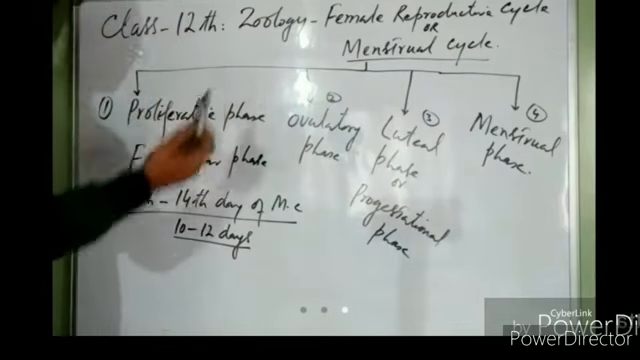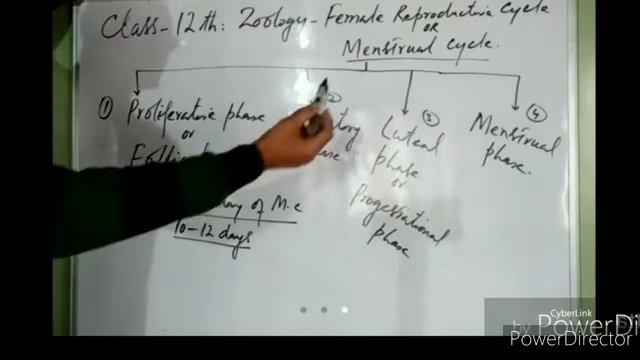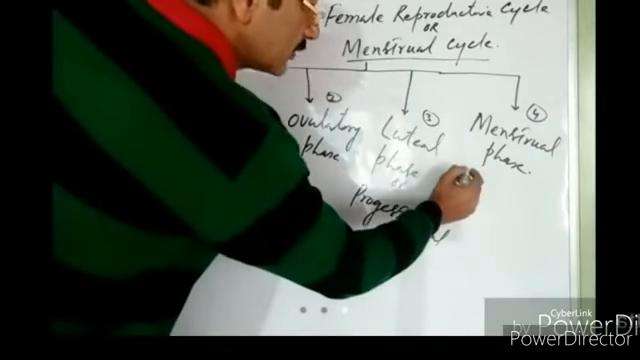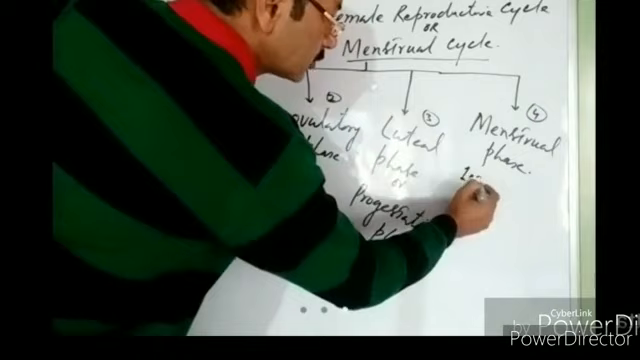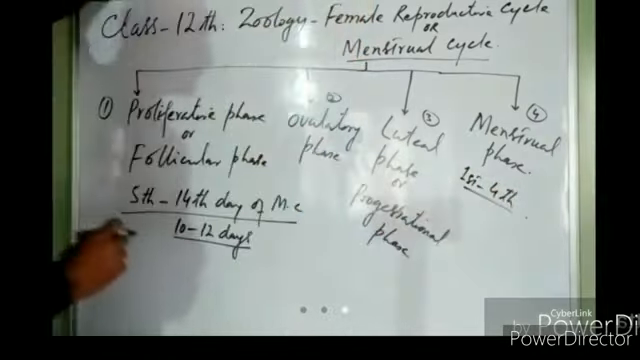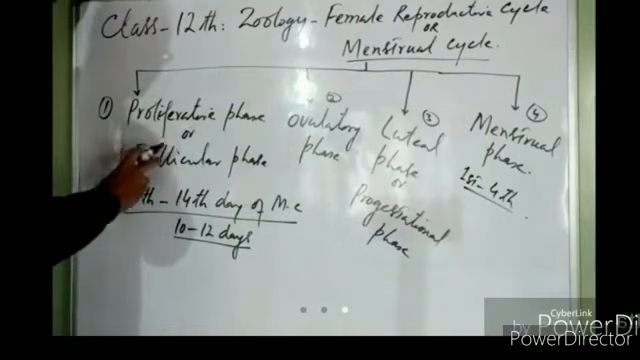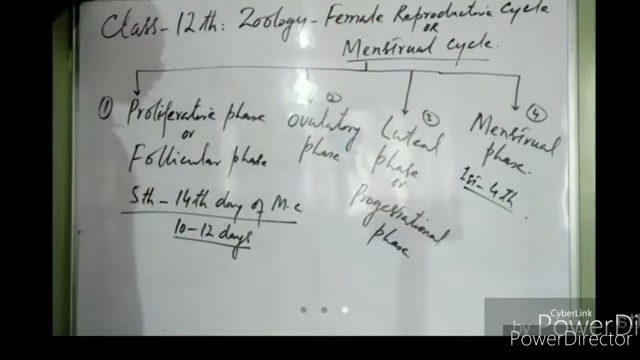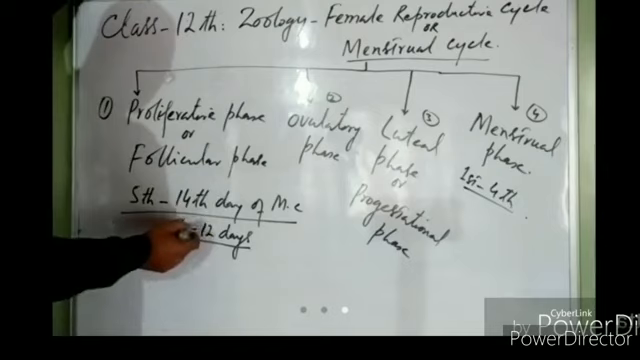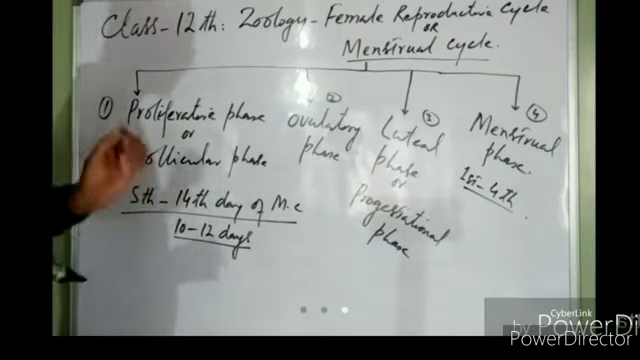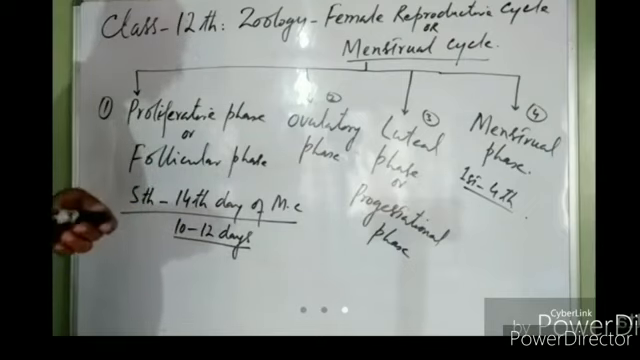So in this menstrual cycle of 28 days, the cycle starts with the menstrual phase. From day 1 to day 4, there is the menstrual phase, right? This menstrual phase is followed by the proliferative phase or follicular phase. The follicular phase starts on the 5th day and continues up to the 14th day of the menstrual cycle. So it lasts for 10 to 12 days. What happens during the proliferative phase? What happens during this phase? We will discuss it step by step, right?